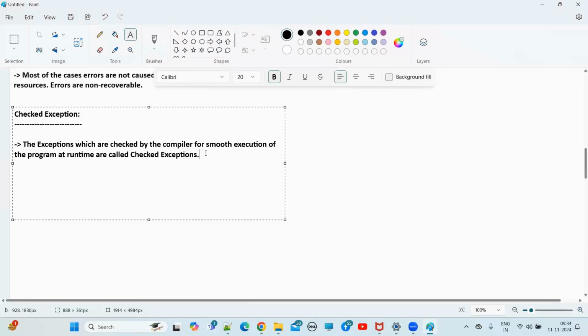If you have exception handling logic, then it's fine, the compiler will allow it. But if you are not writing any exception handling logic and the piece of code may raise a checked exception at runtime, then the compiler will stop you. It will not allow you. Hey boss, hands up, there is a mistake in your program. Please resolve this. Here there is a checked exception and you are not writing any exception handling logic. There may be a chance of raising an exception at runtime. So that is what the compiler will check, and it will not allow you to run that program.